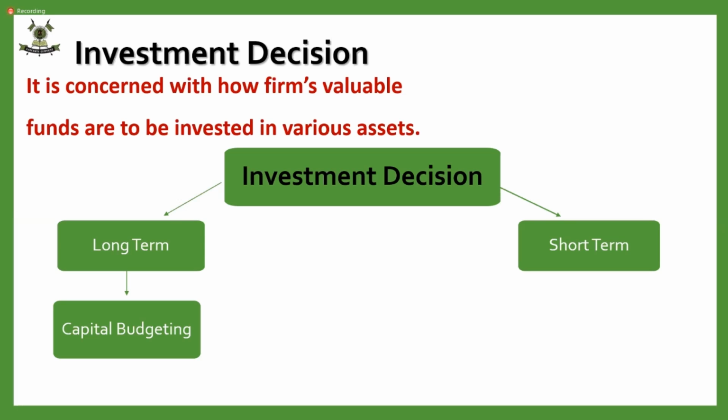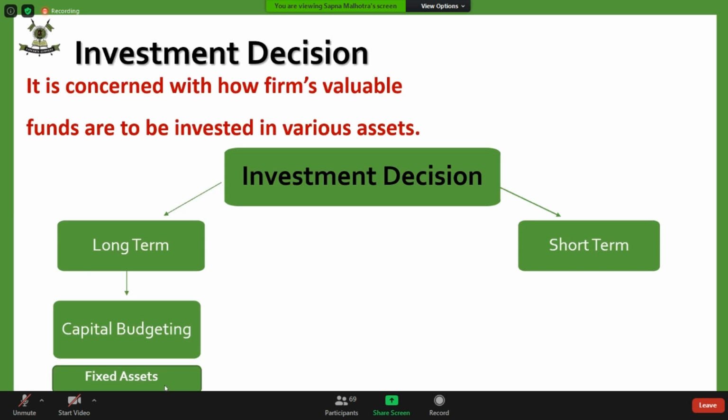Okay. So, he's thinking about capital budgeting decisions, where the money is going to be utilized to buy fixed assets. While he is doing this investment decision, he is going to take long-term decisions and short-term decisions. A lot of money is being spent here.